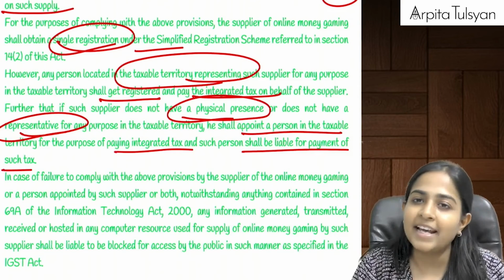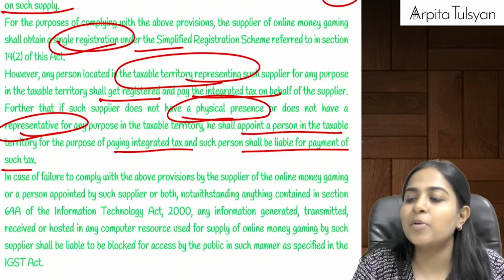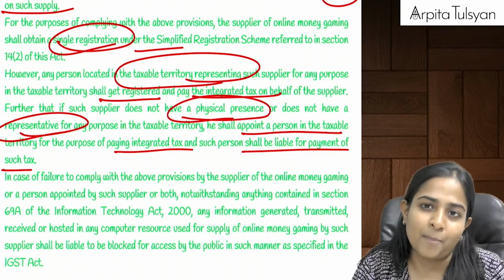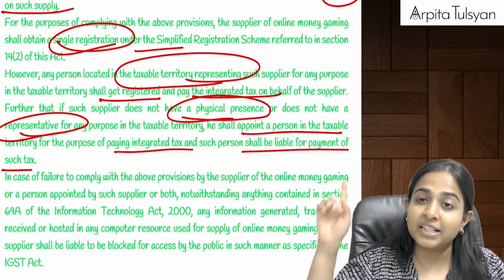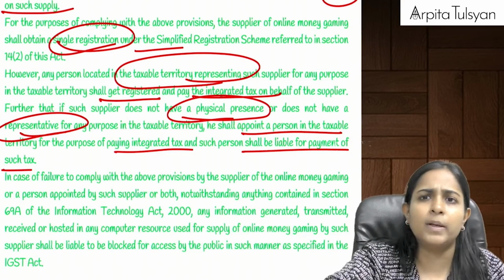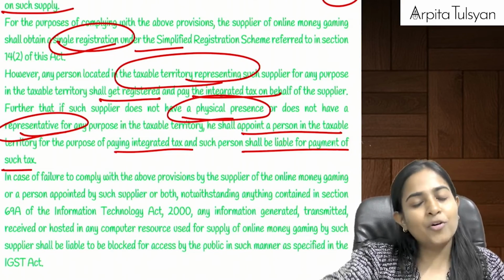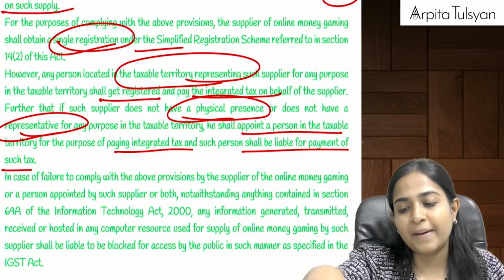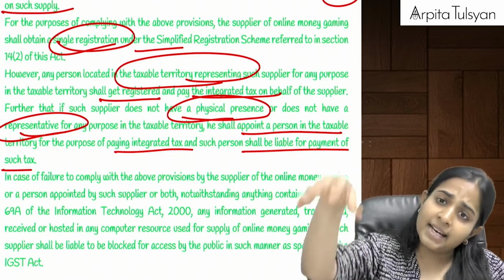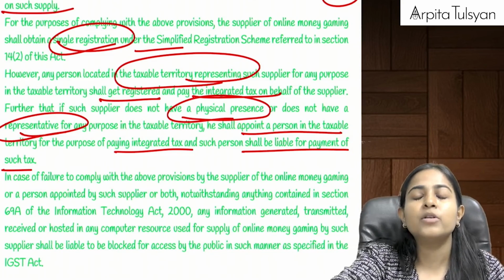This is just like your ECO, na? If your e-commerce operator is not located here in India, then a representative was supposed to be appointed. In the same way here also, if that supplier of online gaming does not have any physical presence here in India, no problem, appoint a representative who will be liable to get registered and who will pay the taxes here in India. If a representative is also not there, then appoint a person who will be liable to pay the taxes here in India.